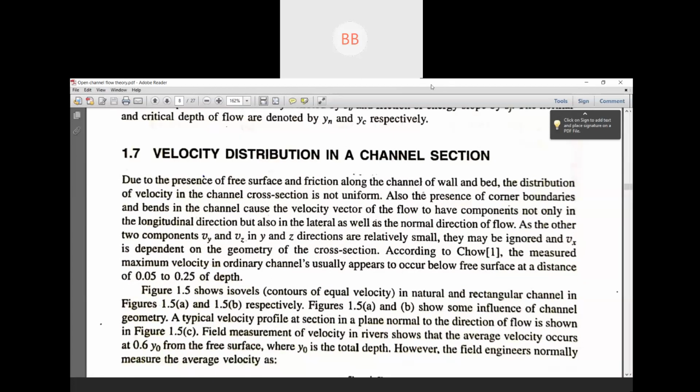Next, those are basic things. I think velocity distribution is a very important section we need to discuss in detail. Say, if you consider a river, see, if I can show you some.